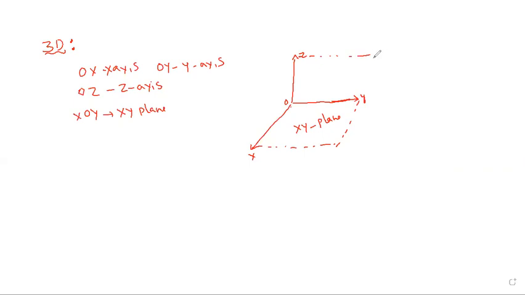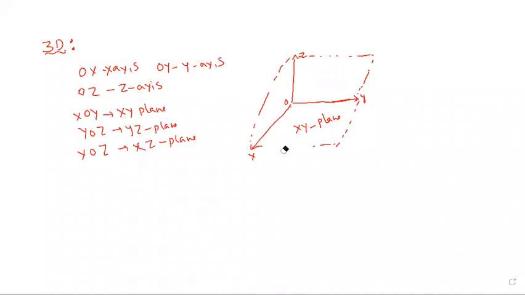This is called the YZ plane. This is called the ZX plane. YOZ is equal to the YZ plane, and XOZ is called the XZ plane. Okay? This part is also clear, everyone.